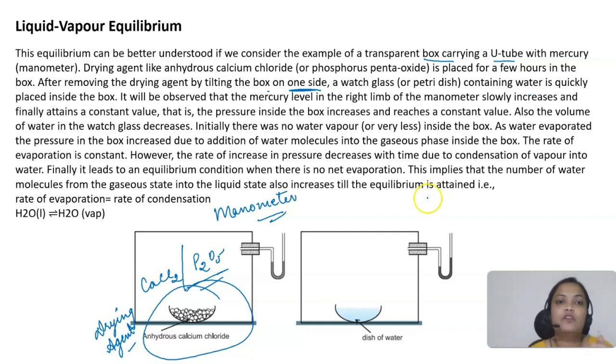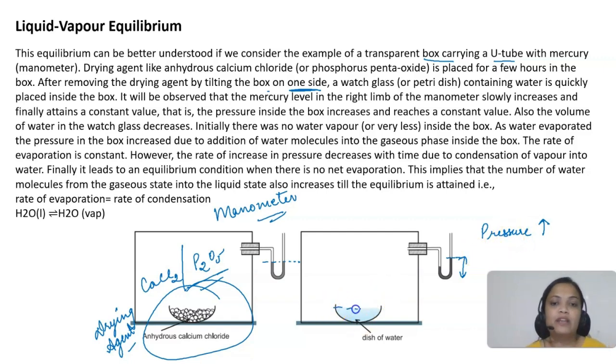Then you will observe that the mercury level in the right limb will increase. It is slowly increasing and finally it will attain a constant value. Why is it increasing? The mercury level increases because the pressure inside this box has increased, and then it has reached a constant value.